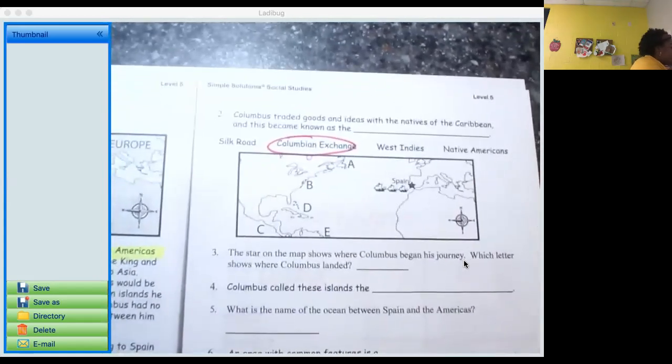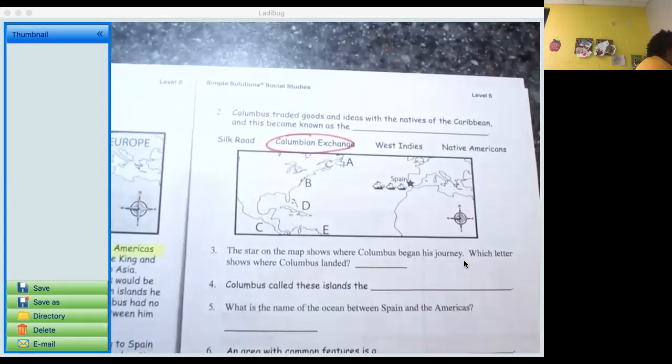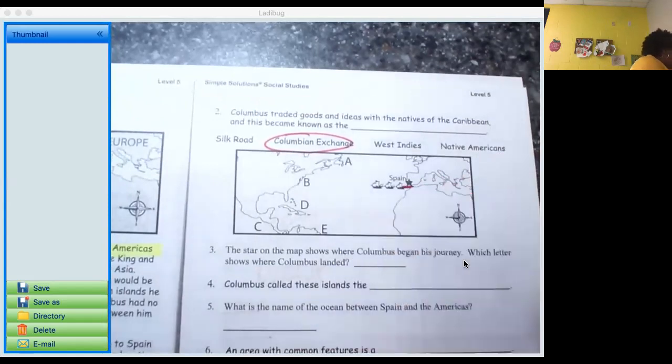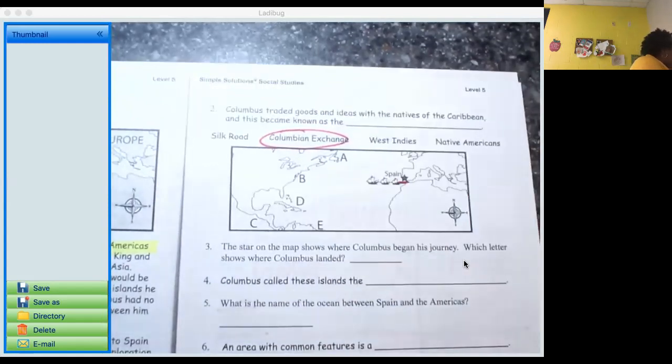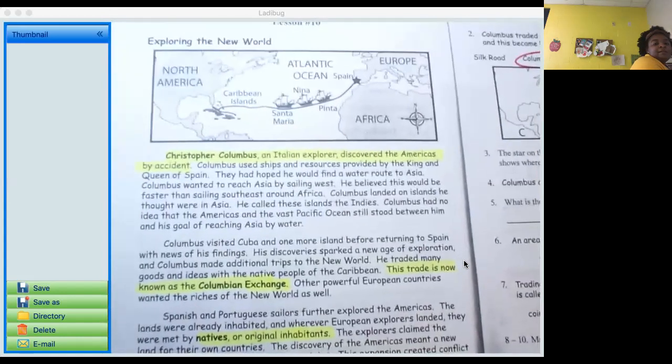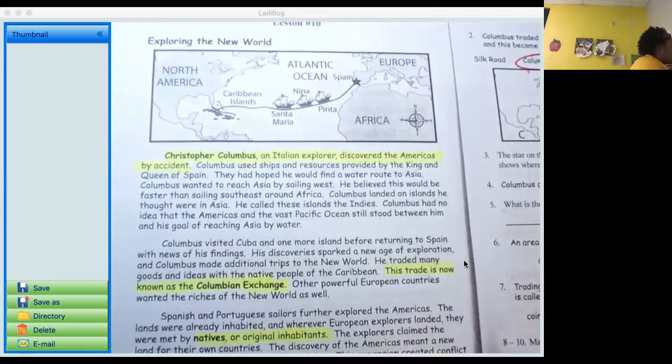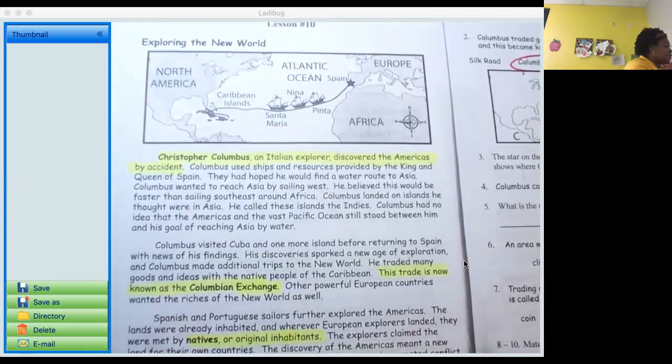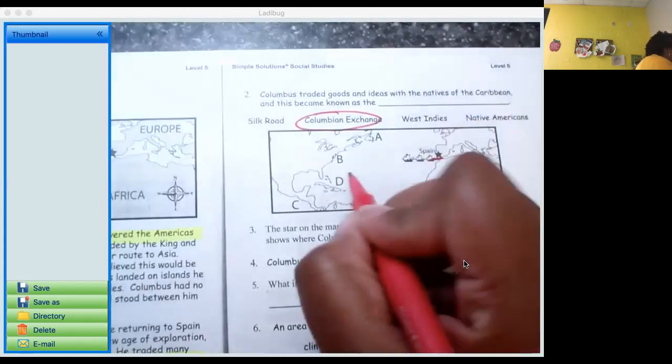Okay. Number three, the star on the map shows where Columbus began his journey. Which letter shows where he landed? So here is Spain. This is where he began. All right. So go back to your text and see if you can figure out where Columbus actually landed. Okay, so if you go to your text, the second paragraph talks about him visiting Cuba. We know that Cuba's in the Caribbean. So D is going to be our answer here, okay?